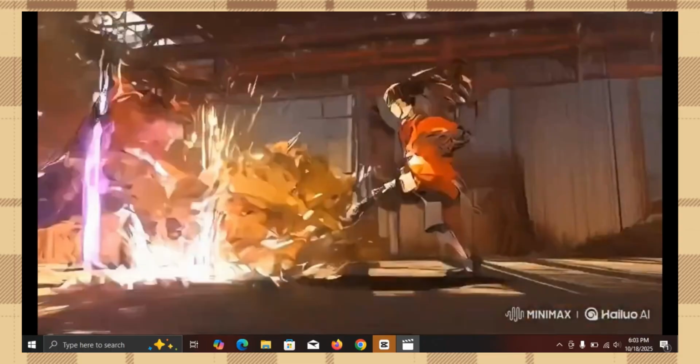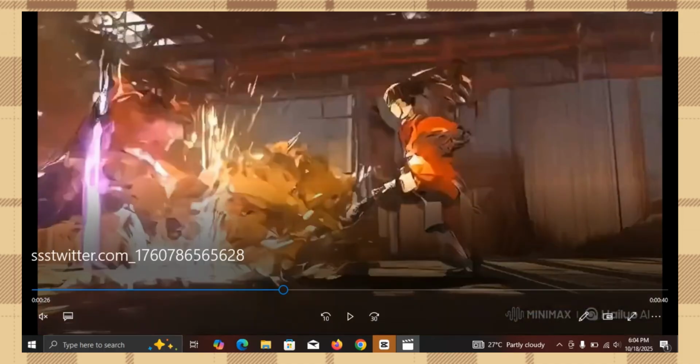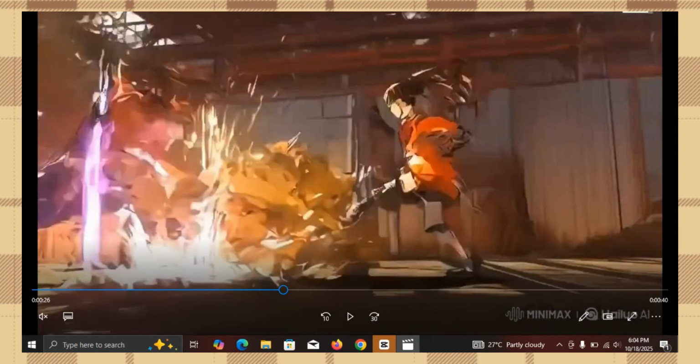This is what Nano Banana can give you, the exact same result, with a very good prompt. Once you give Nano Banana the right prompt, it is going to give you this exact same result right here. Once Nano Banana gives you that result, you go ahead and turn it into reality from image to video, giving it a prompt that it will use to generate that particular video for you.